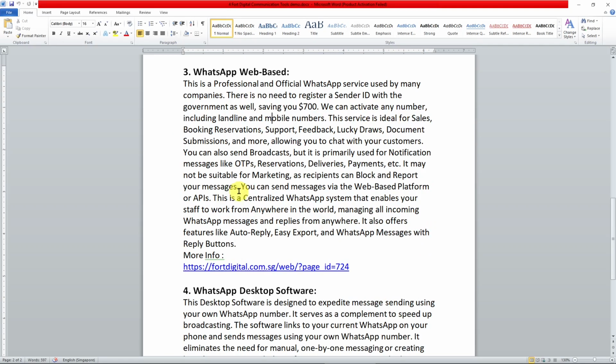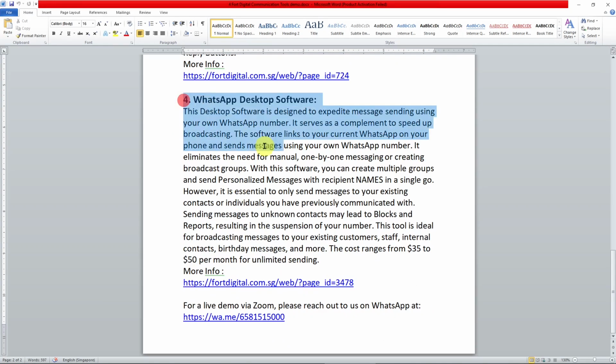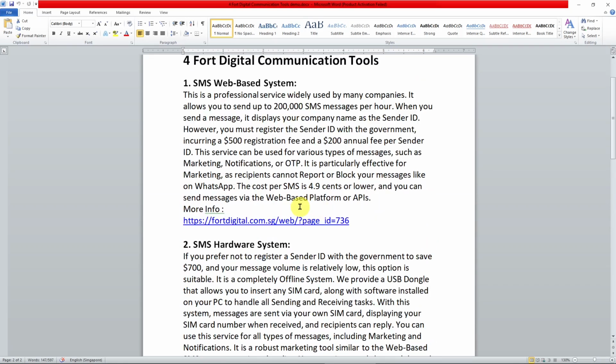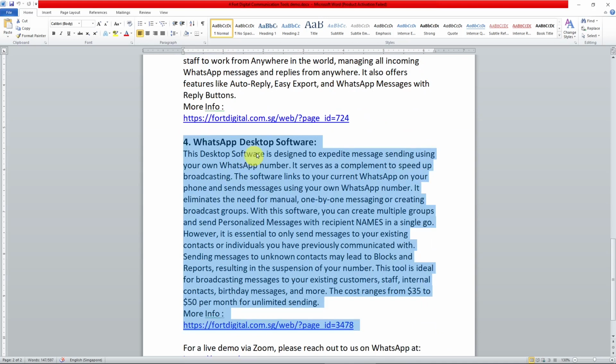Now, the fourth system will also be a WhatsApp system, but it's for personal, local use, where you will send through your own WhatsApp numbers to speed up the sending. This one is to send to your own contacts or address book, your own customers. But make sure that you send to your own contacts that you have had a conversation with before. So check out the website. We have a video for every one of the services here.